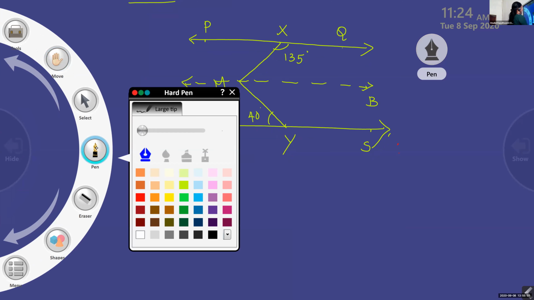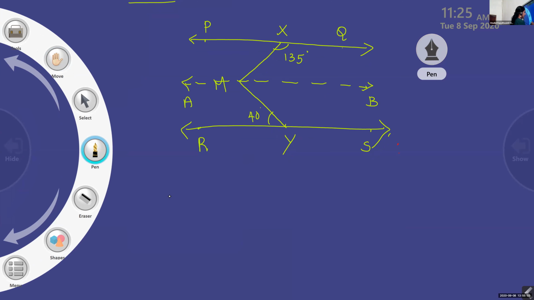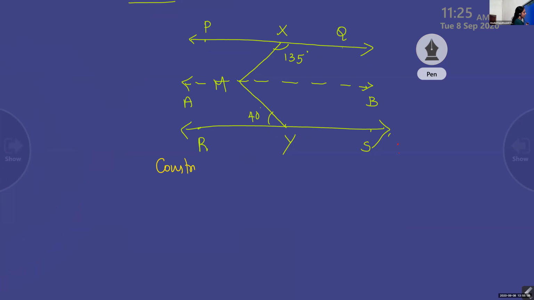Okay, children? Write this like this. Construction: draw AB parallel to PQ and parallel to RS. Draw AB parallel to PQ and parallel to RS.